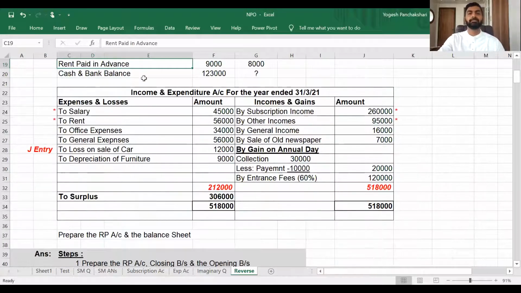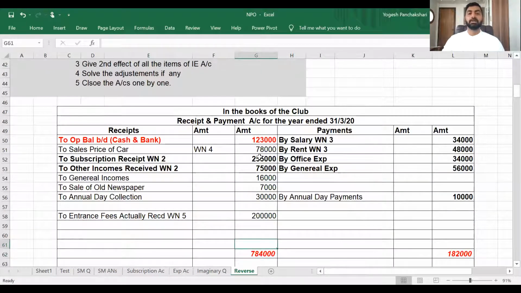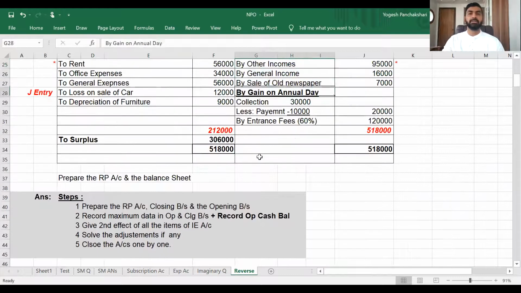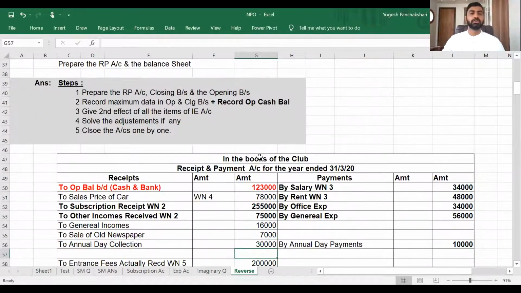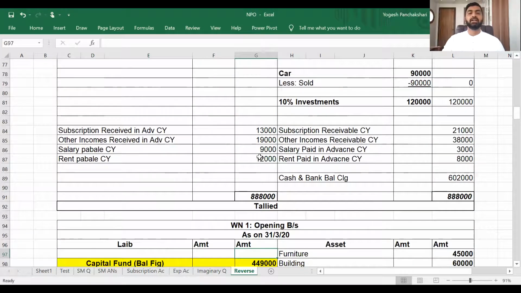Then gain on annual day, collection 30, payment 10. But the receipt and payment account will record it separately. That is, collection on the receipt side and payment on the credit side, that is the payment side. Entrance fees 60% needs a working note, so we'll go for the working note afterwards. So these are all the postings done in the balance sheet and RP account.